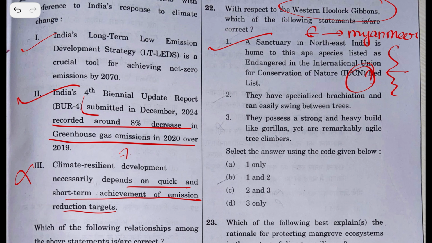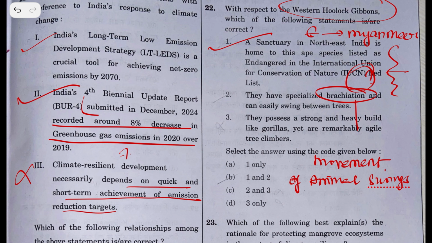They have a specialized brachiation. This is the movement of an animal which swings from branches. It swings on the branches, which is a trait of arboreal animals. Yes, they possess a strong and heavily built body like gorillas, yet are remarkably agile tree climbers. Yes, the statement is right.